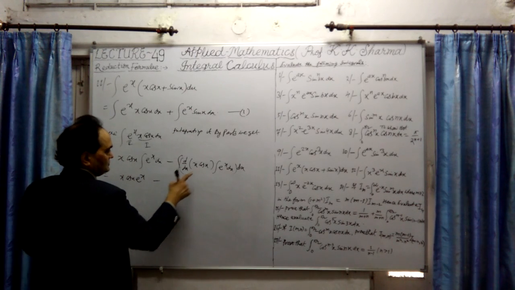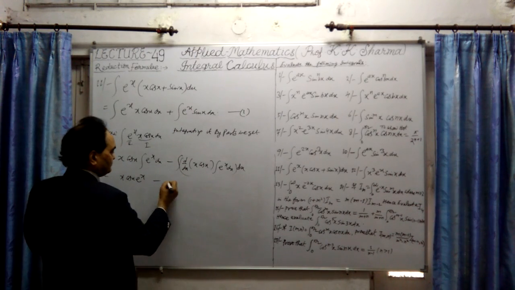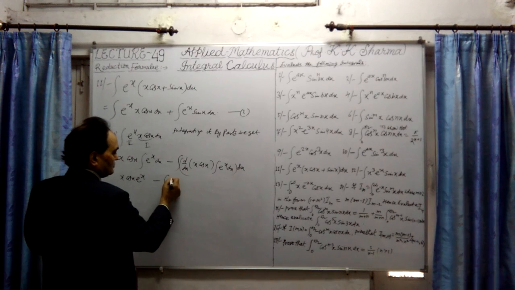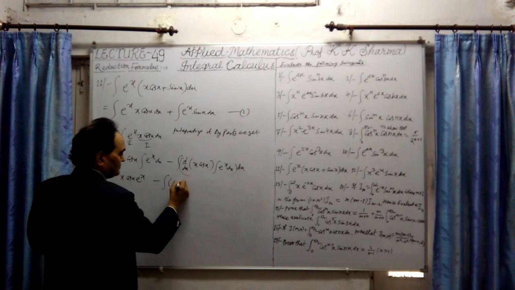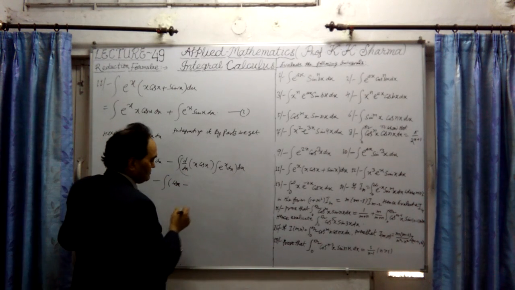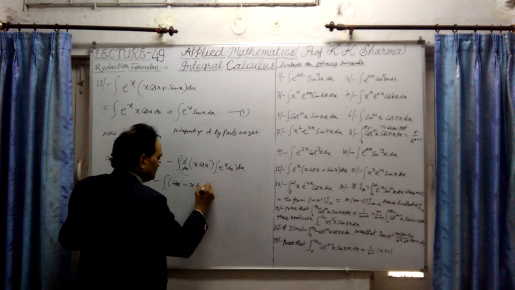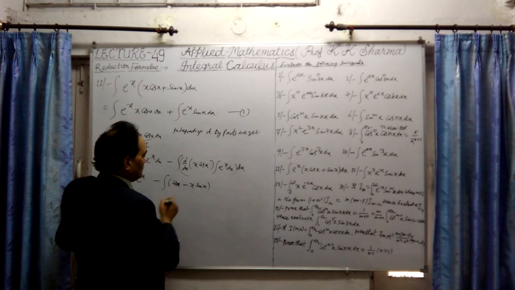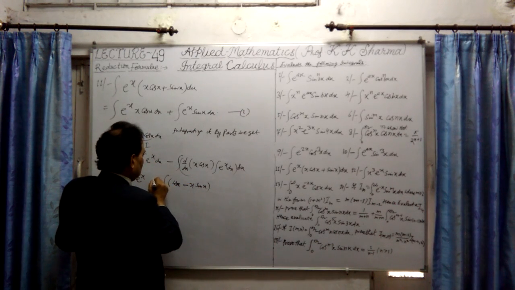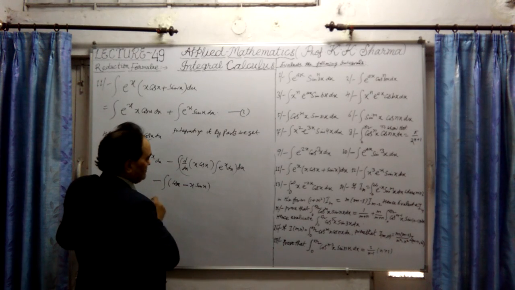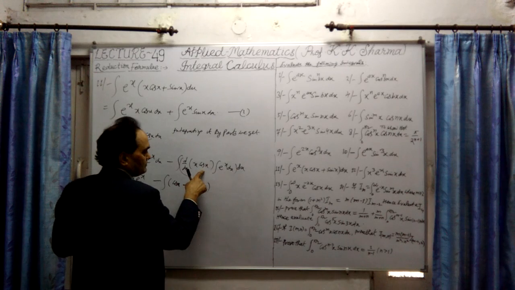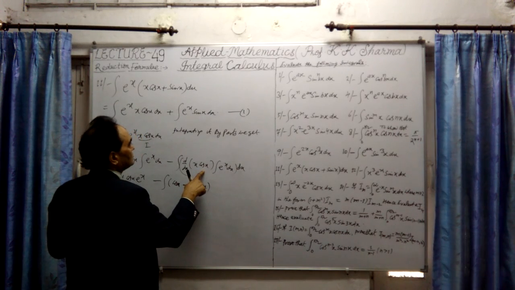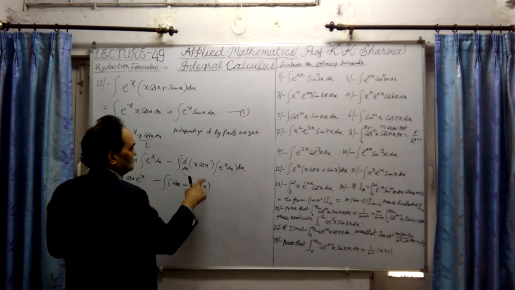Minus integration. Now by product rule, differentiating it by product rule, it will be cos x, first x is differentiated as 1. Now minus, it will be x into sin x. Why is it x into sin x? Because x as it is, differentiation of cos x is sin x.